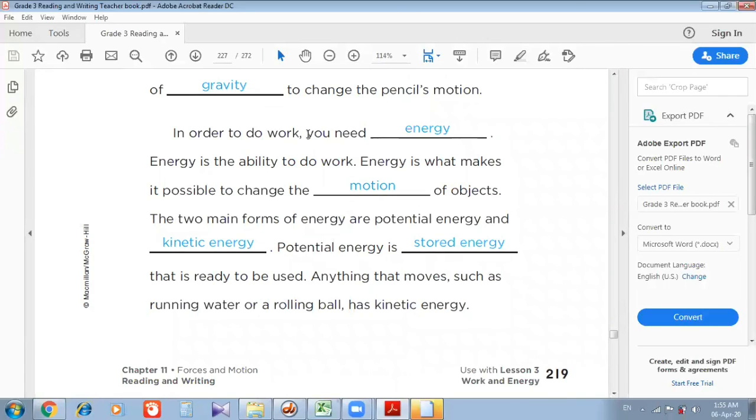In order to do work, you need energy. Energy is the ability to do work.